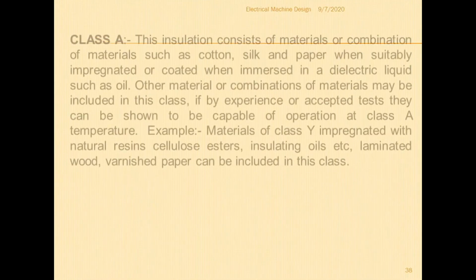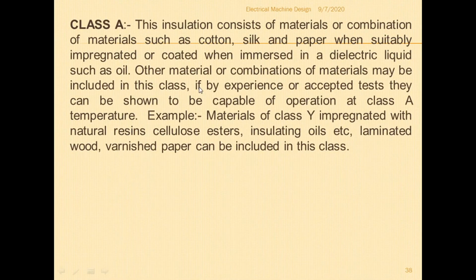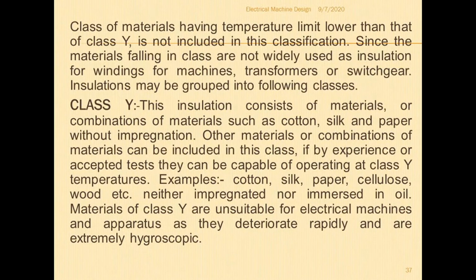So next we have to see the class A types of materials. This insulation consists of materials or combination of materials such as cotton, silk and paper when suitably impregnated. So class Y is not impregnated or mixed with any other material.